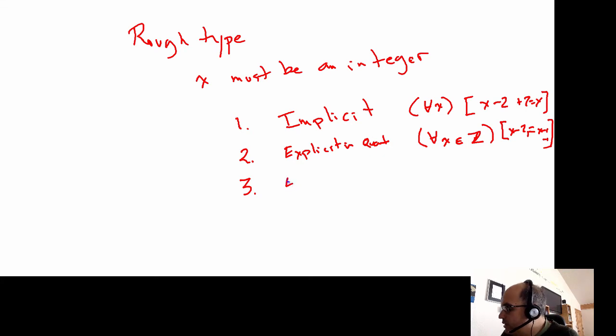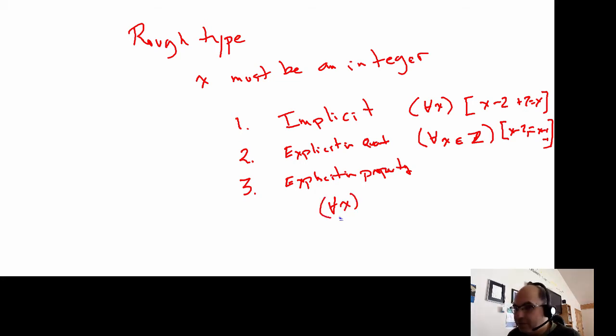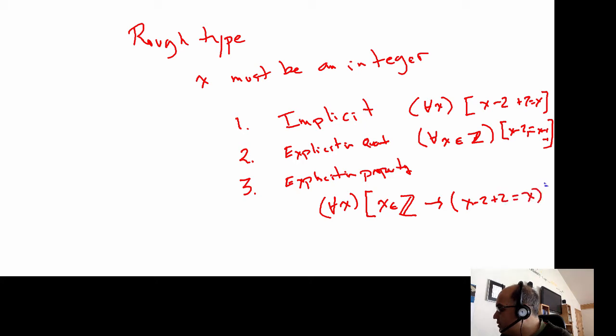Now the other idea is to make it explicit, but in the property. So then you would write like this instead: for all x. I notice that's just a for all x now. So again, we have the question: what kind of thing can x be? But then we'll make it explicit by actually putting that in the property. So we'll say x belongs to the integers. And like I said, that's just the mathematical notation that says x is an integer, and we'll talk about that later. That implies that x minus 2 plus 2 is equal to x.